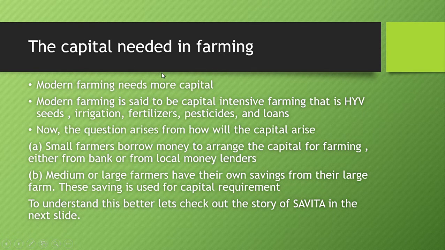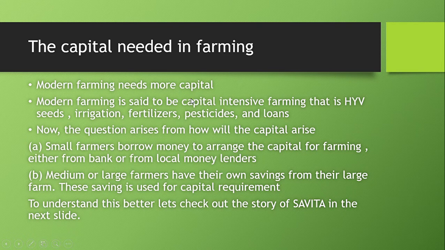The capital needed in farming. In farming we need land, we need labor. We discussed land, how it is distributed unevenly. Labor, small farmers and large farmers, how would they do? And now capital, how the capital is needed in farming. Modern farming needs more capital.